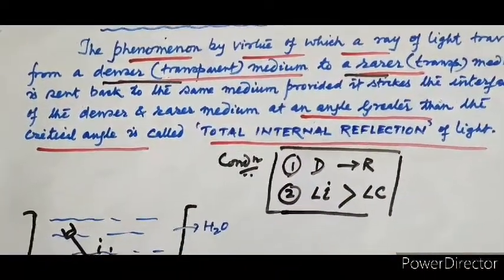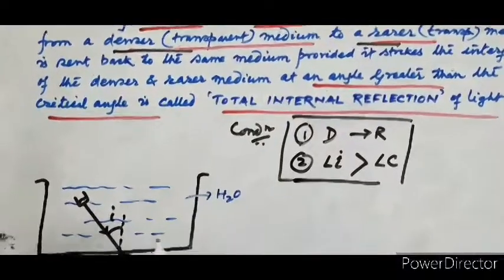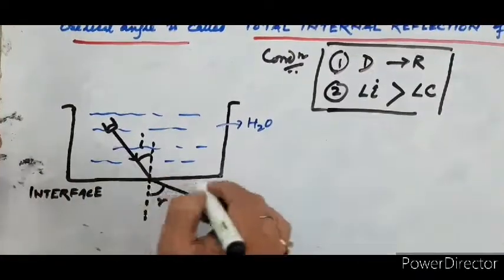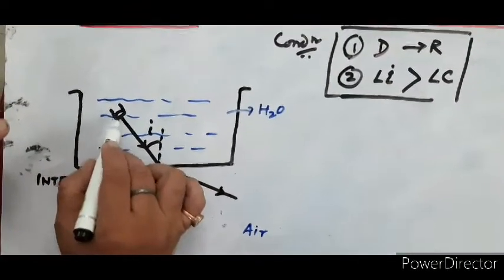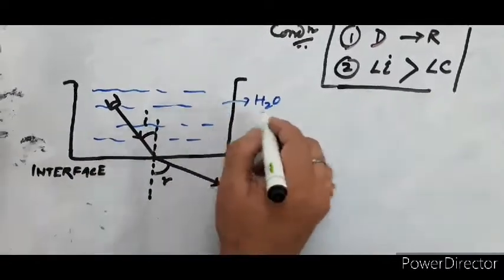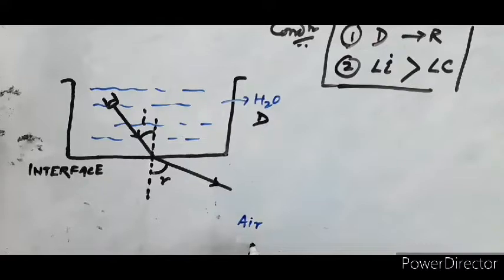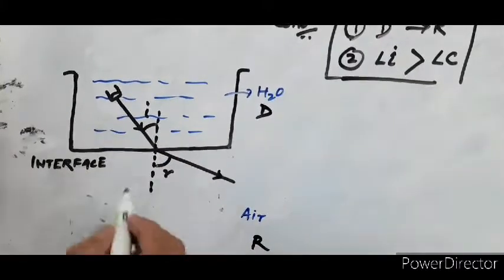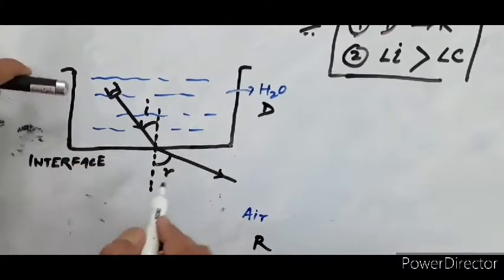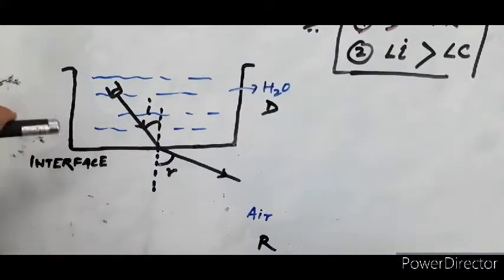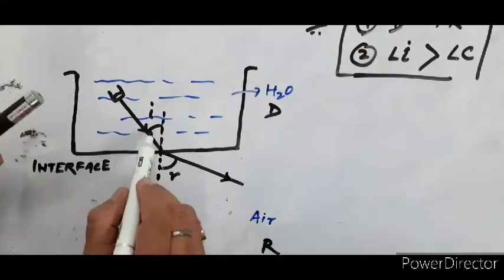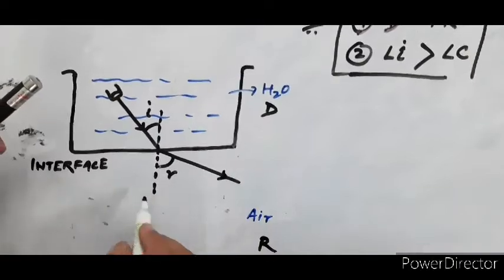Now let's see one simple, important diagram. I have taken the ray of light with the help of a torch. Here I have taken the water, here the air. This is the denser medium and this is the rarer medium. A ray of light is passing from this. What happens when a ray of light passes from the denser to the rarer medium? It goes away from the normal, like that. This I is the angle of incidence and R is the angle of reflection.